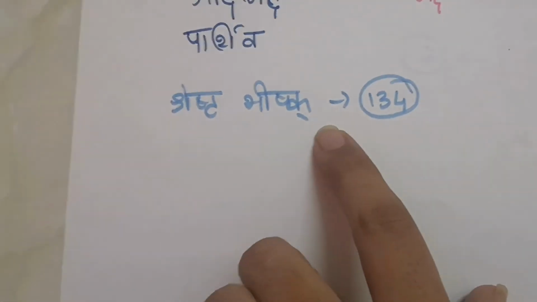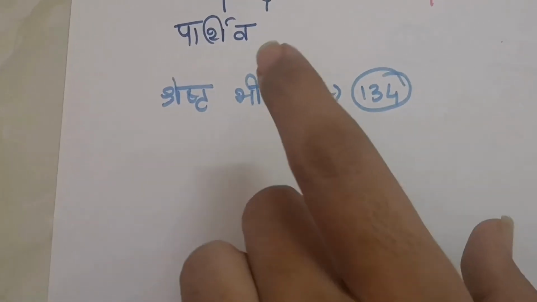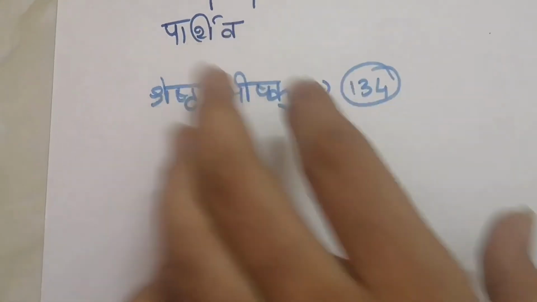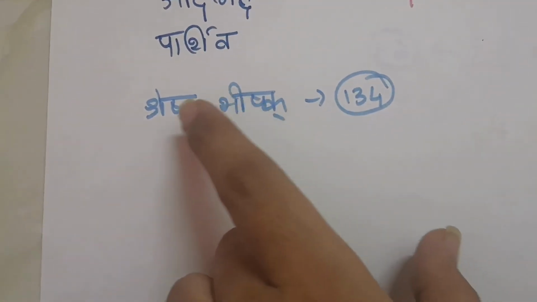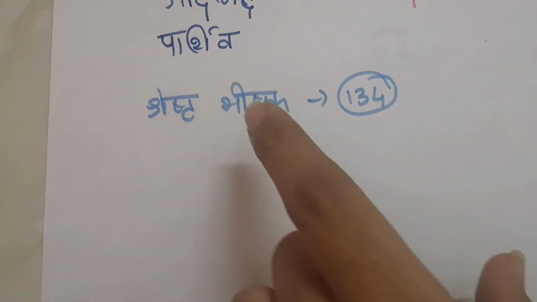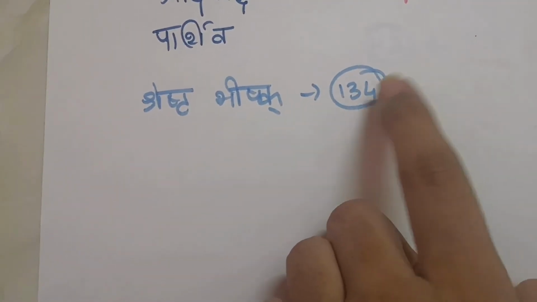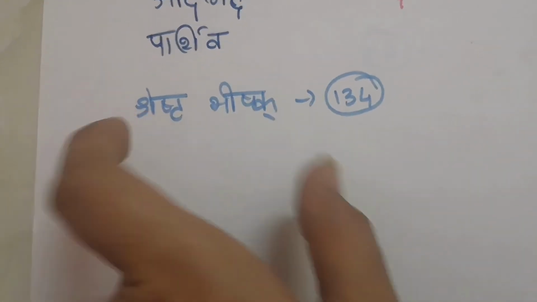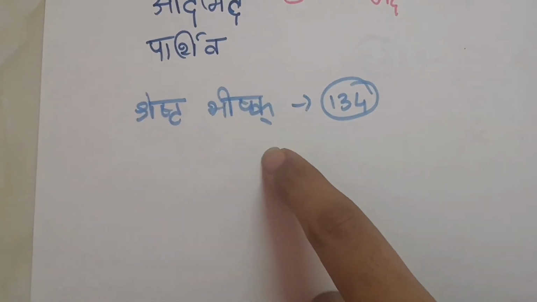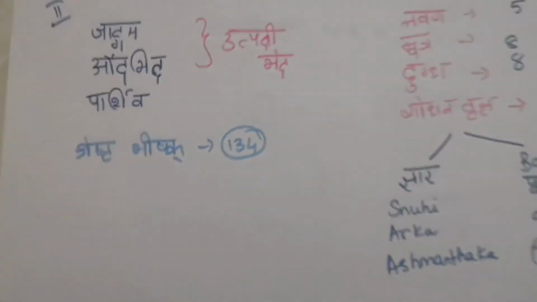Then the last one is Shrestha Bhishak. This they can ask for 3 marks. Even in the further chapters there is a lot about Bhishak, but in this chapter they have mentioned about Shrestha Bhishak, that is in shloka number 134. That you can read. It's at least one line. If you read from the shloka, it will be helpful. So this is all about